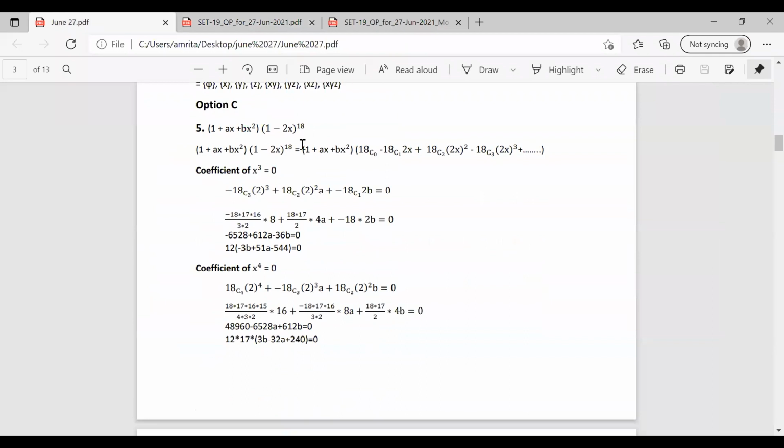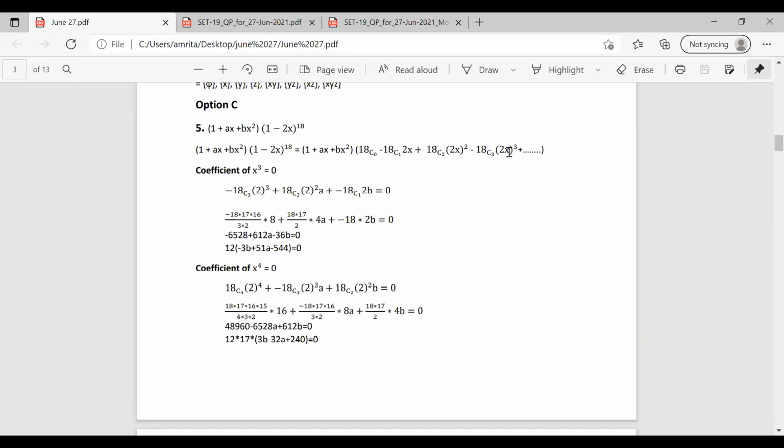We have the general expansion of 1 minus x whole raised to n. So 1 minus 2x whole raised to 18 is in a similar format. So we are expanding this as 1 plus ax plus bx square into 1 minus 2x whole raised to 18, which becomes 18c0 minus 18c1 2x plus 18c2 2x square minus 18c3 2x cube plus 18c4 2x raised to 4 plus etc. So from this equation, in the question, the coefficients of x cube and x raised to 4 are given as 0. So we equate the coefficients of x cube and x raised to 4.